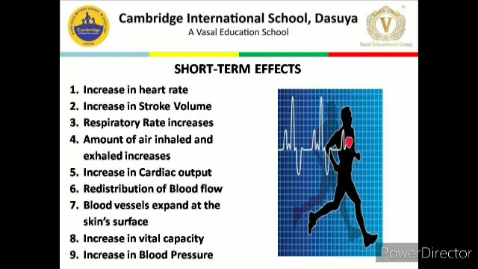Next point is redistribution of blood flow. At rest, the muscles require only about 15 to 20% of the total amount of blood circulating through the body. During exercise, the hard-working muscles demand more oxygen from the cardiovascular system, up to 80%. In response, blood is diverted away from the digestive organs, kidneys and liver, and redirected to the working muscles. Blood flow to the skin also increases.